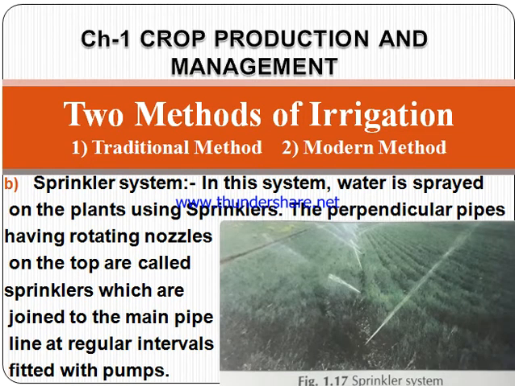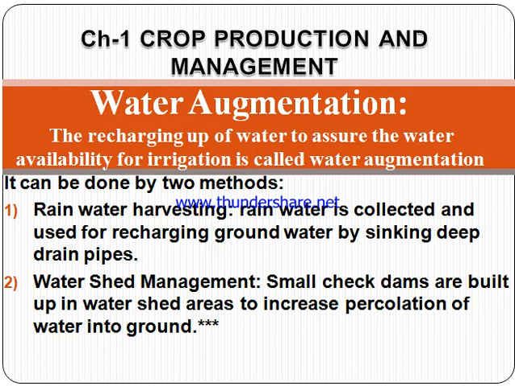Next is the sprinkler system, that is the fawara system. In this method the water is sprayed on the plants using sprinklers. Perpendicular pipes having rotating horizontal nozzles on top, known as sprinklers, are joined to the main pipeline at regular intervals and fitted with pumps. This is known as the sprinkler system.